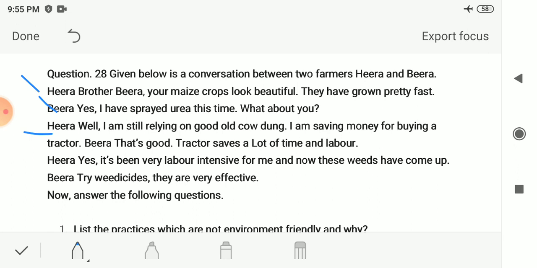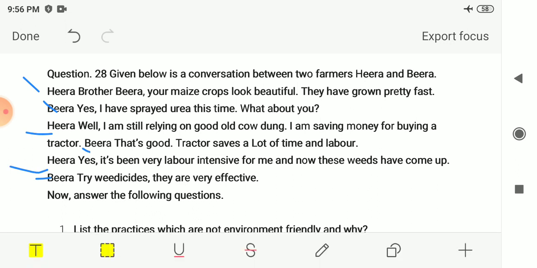So this time he did not spray urea. Bira says, that's good. A tractor saves a lot of time and labor. Hira says, yes, it has been very labor intensive for me, and now these weeds have come up. Bira says, try weedicides. They are very effective. Now we have to answer the questions.